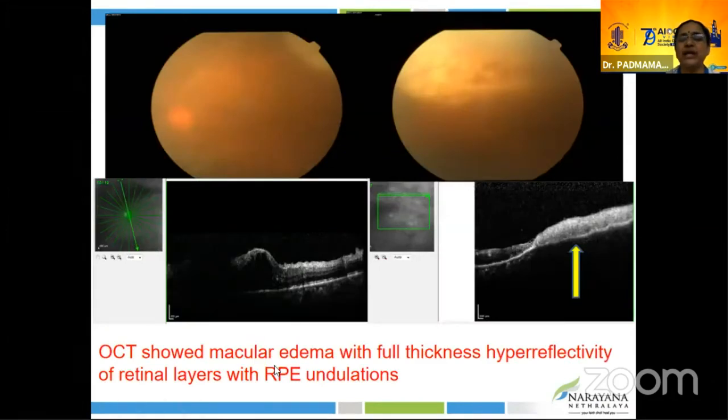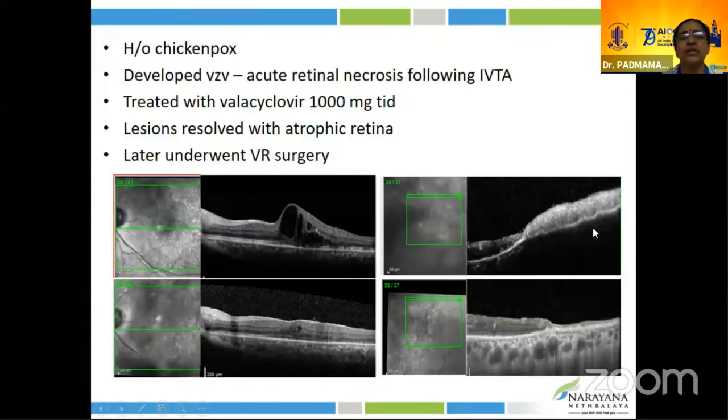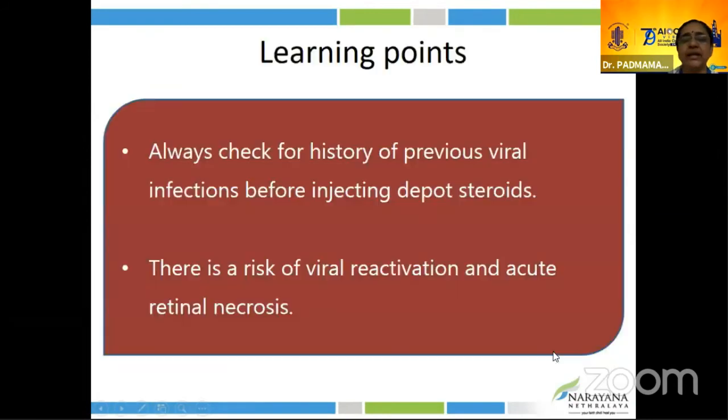OCT shows macular edema and retinal opacification in the retinal periphery with undulation. When we probed the history, she gave history of chickenpox and developed VZV associated acute retinal necrosis and was treated with valacyclovir, and the lesion resolved with the formation of atrophic retina. She developed a retinal detachment. Subsequently, she underwent a vitrectomy surgery to settle the retina.